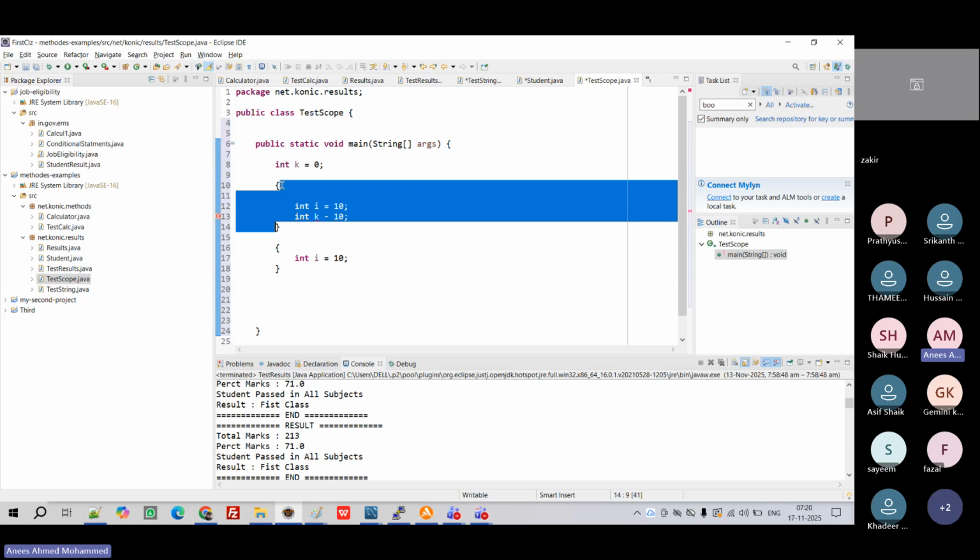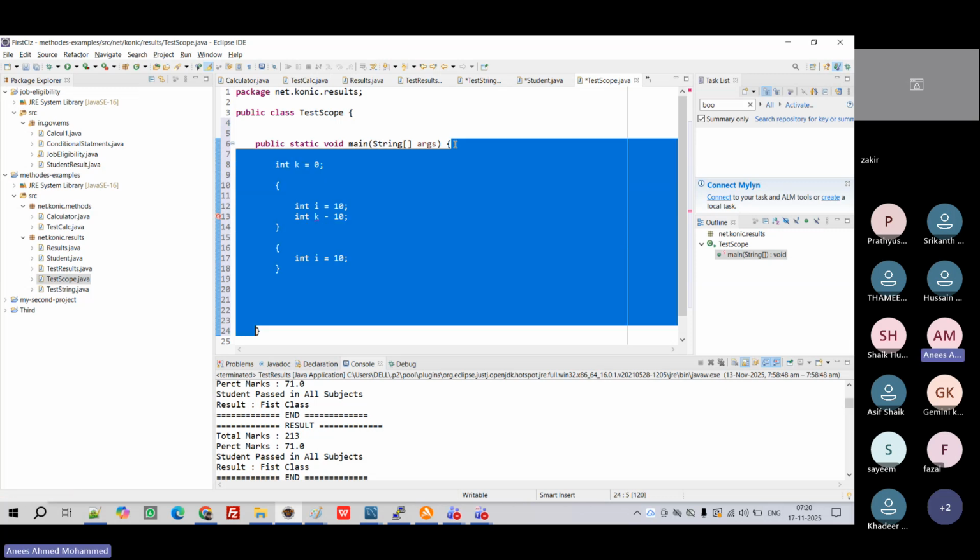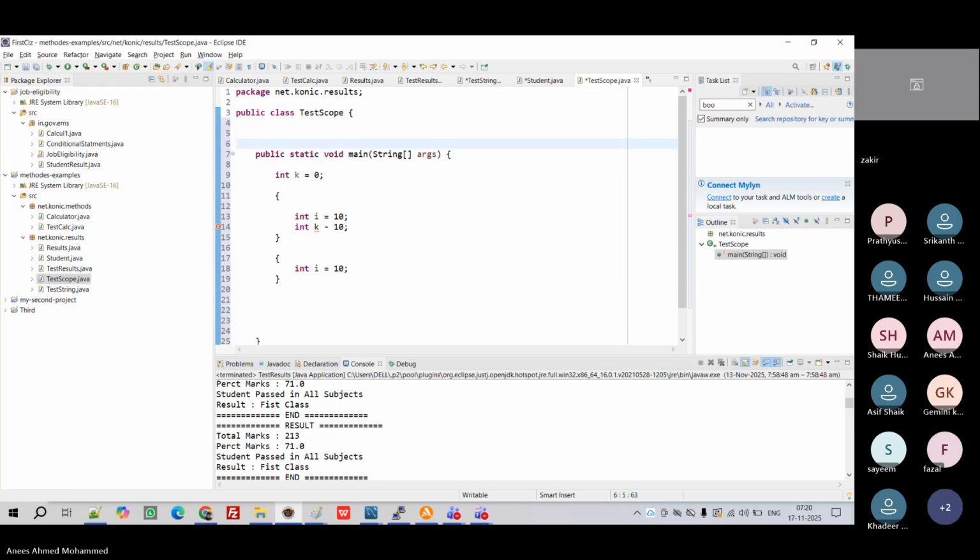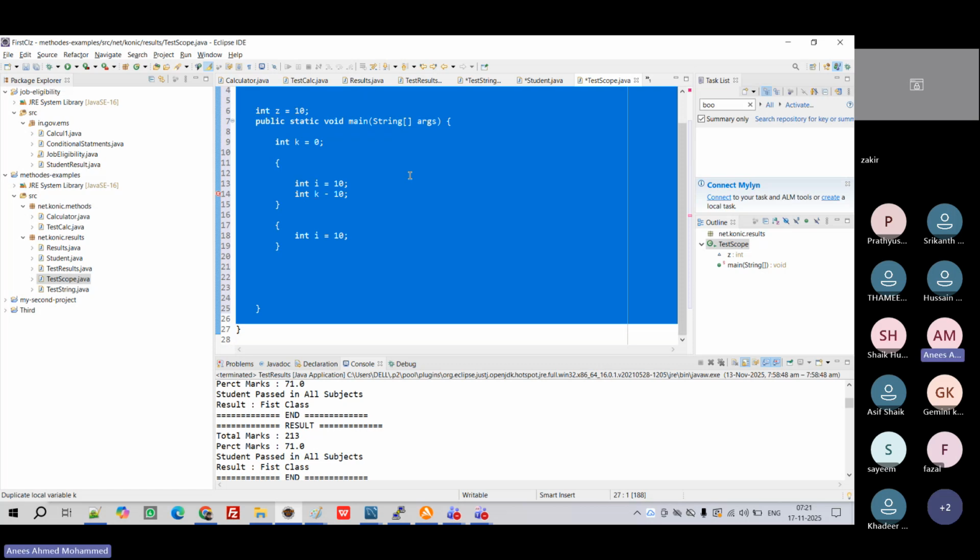What is the scope of I? This. What is the scope of K? This. If I am defining here, it is a part of all the methods inside. So it will be like this. Even if thousands of methods are there, if you are defining at class level, it will come to all.